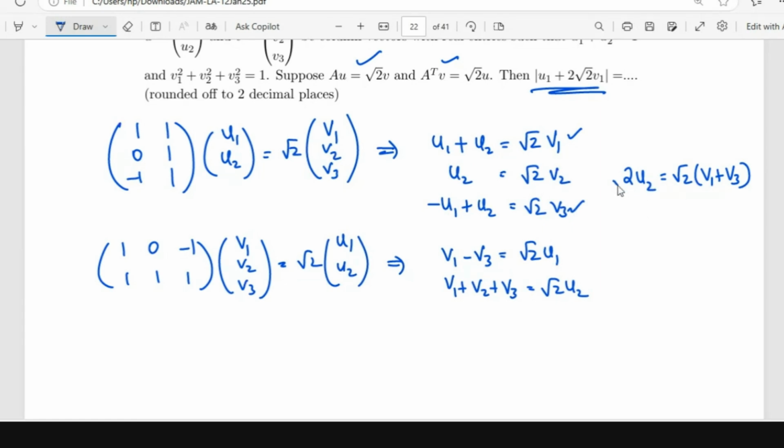Then maybe I will just cancel this out. I have V1 plus V3 is root 2 U2, and I have V1 minus V3, that is root 2 U1. So when I add both, I'll get 2 V1 is equal to root 2 times U1 plus U2. Oh, but that is root 2 U1. I get V1 is equal to V1. That's not going to help.